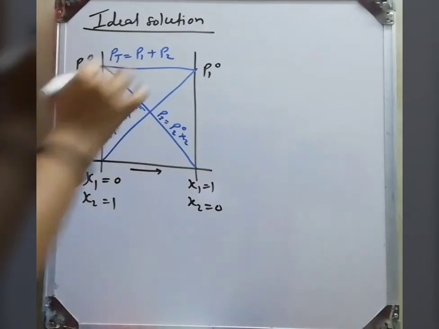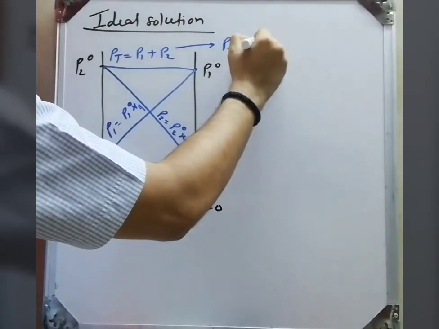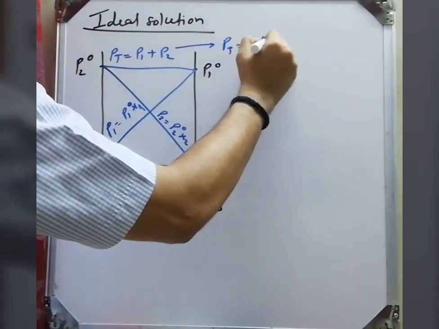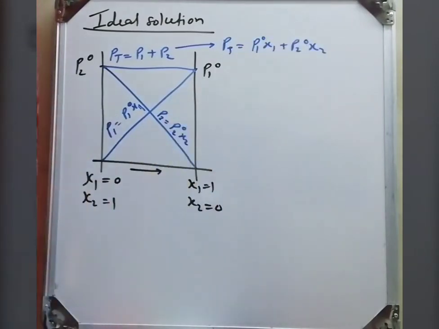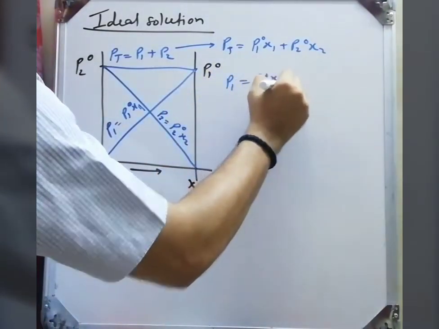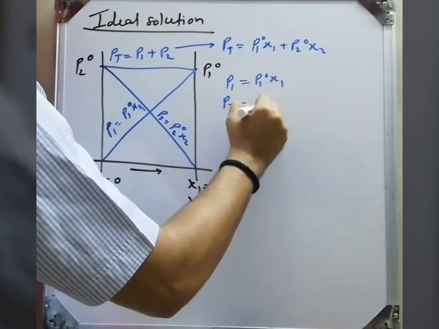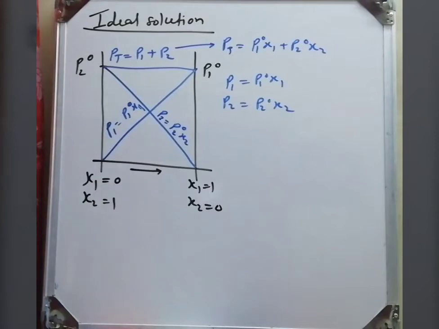So P total is equal to P10 x1 plus P20 x2. All these follow Raoult's law. That's why it is an ideal solution.